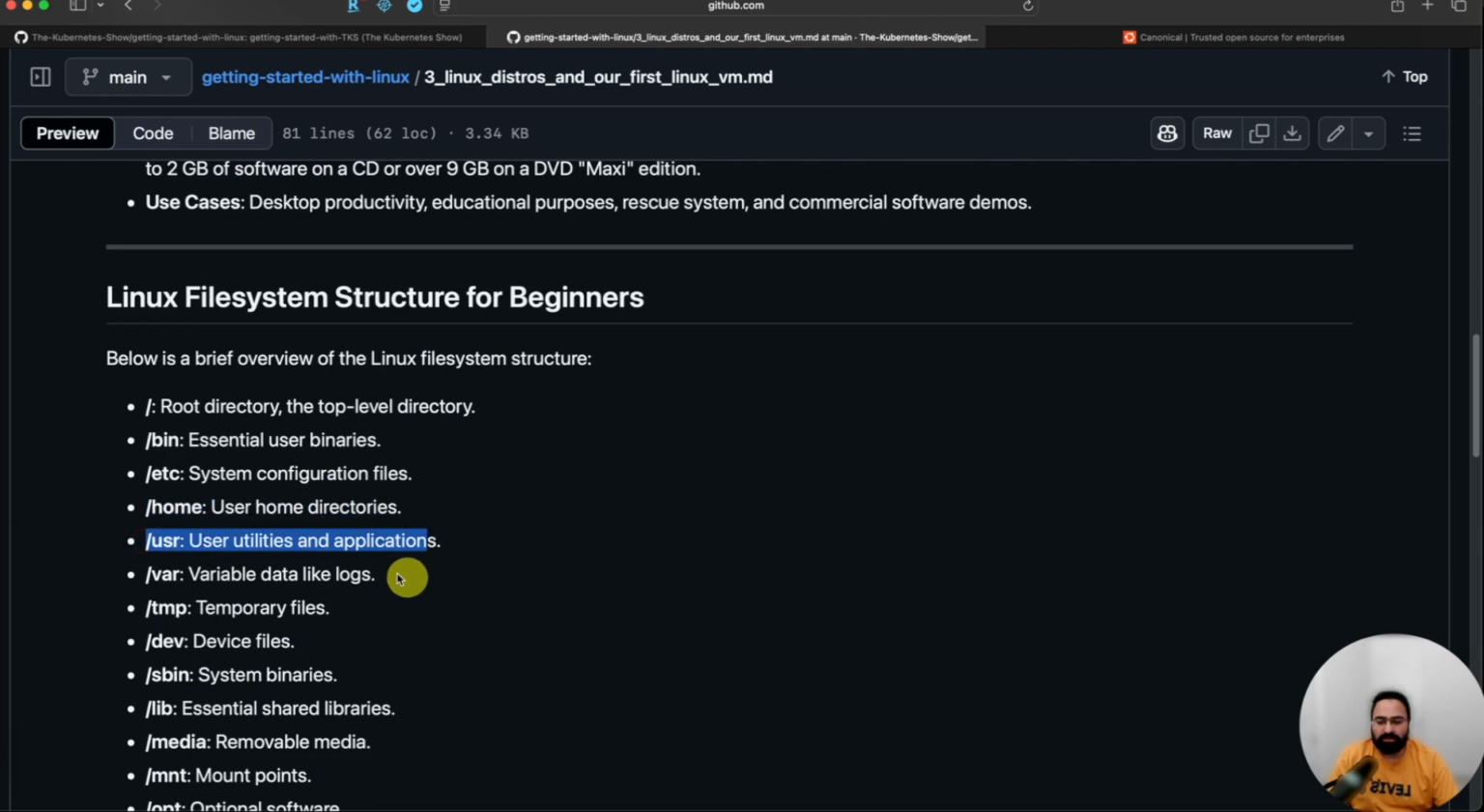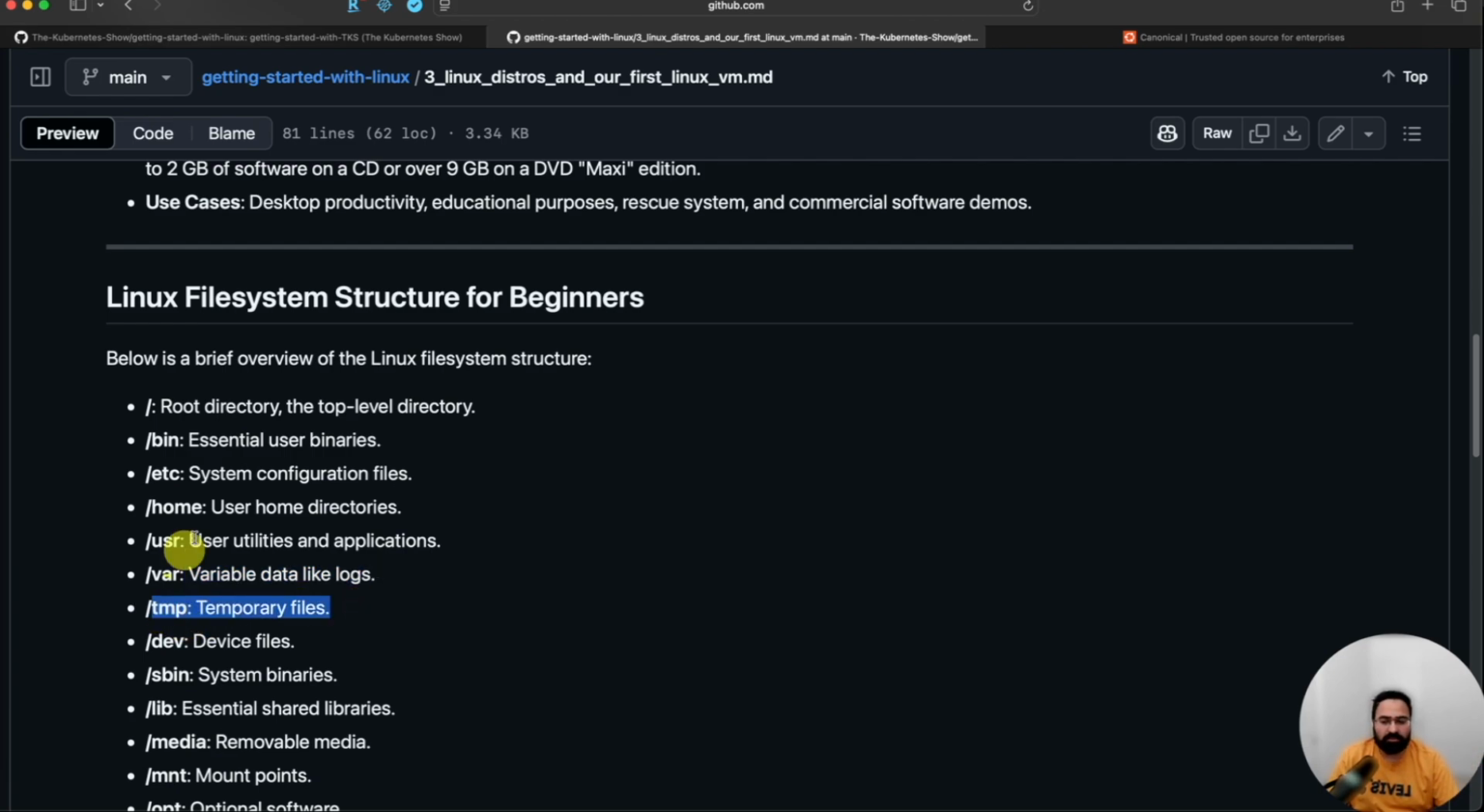Then we have USR, user utilities. Again, this is something similar to bin. User utilities and applications are generally available in USR. Then var, where variable data, where data continuously keeps changing, for example, system log files. Right? In Windows, you have event viewer, but in Linux and Unix type operating systems, you will find the var file system. The var file system is where your log files are kept generally.